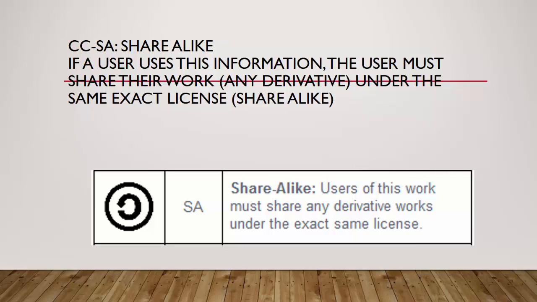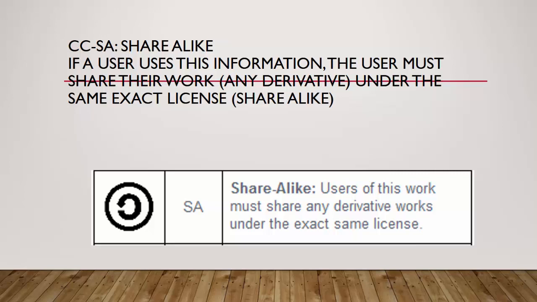So if I created a work and I put the CC/SA on there, that means that whoever takes my work can change it. That's fine. Of course, if it's just SA, they can change it, which is like in any type of derivative. They can make a new work out of it. That's fine.